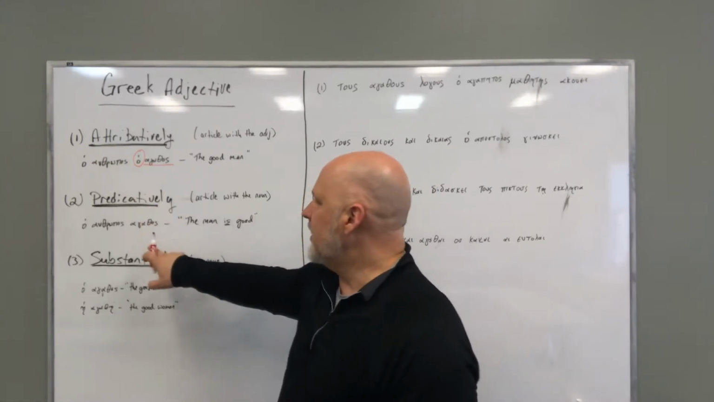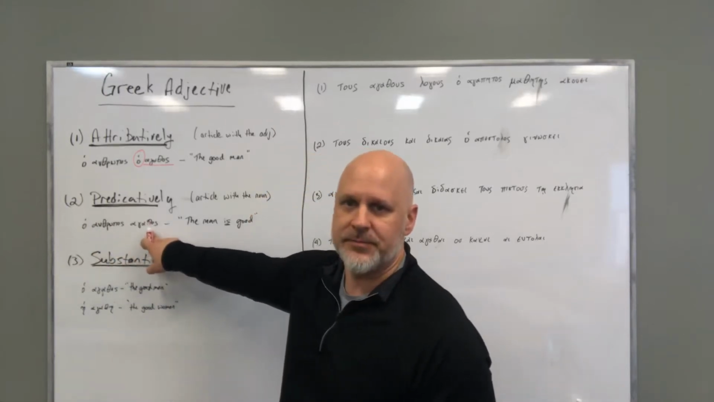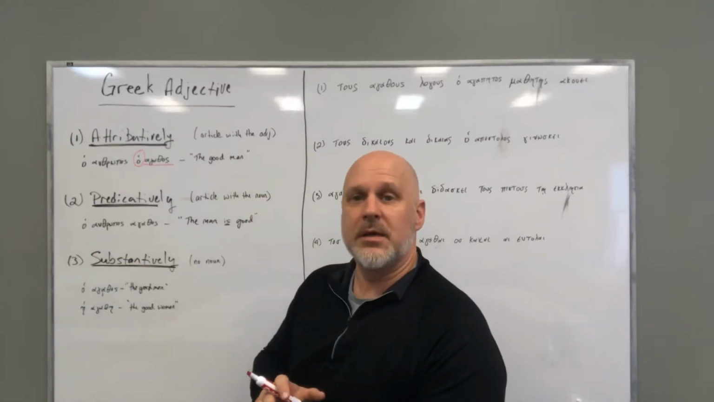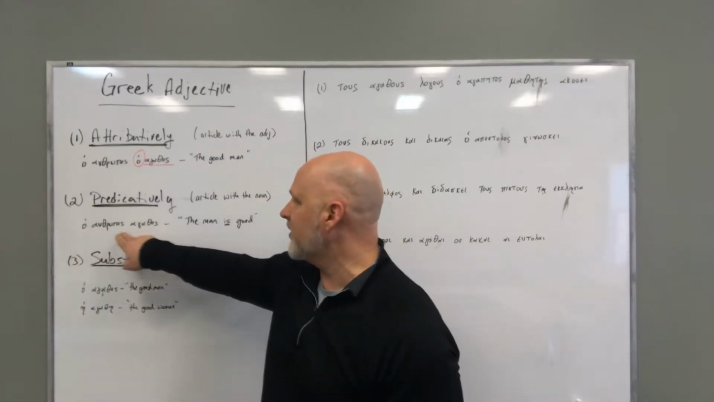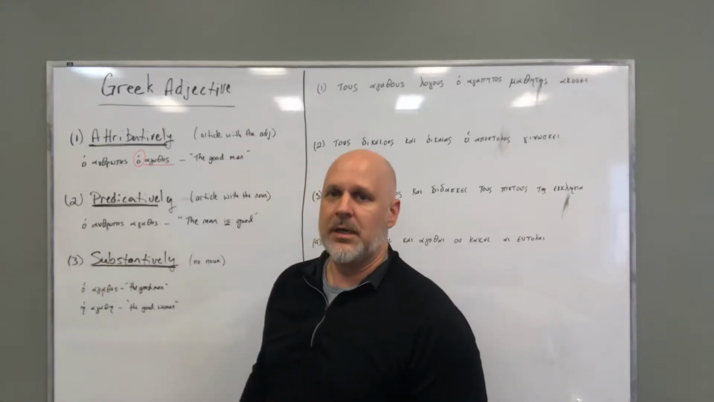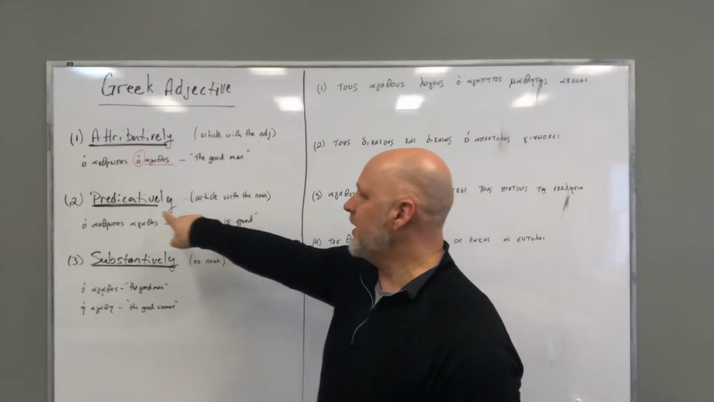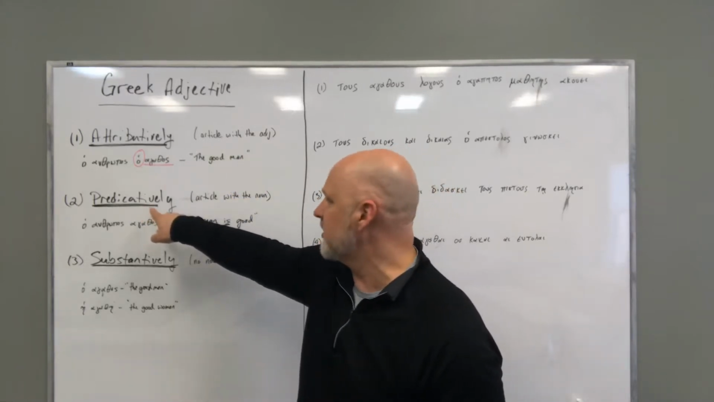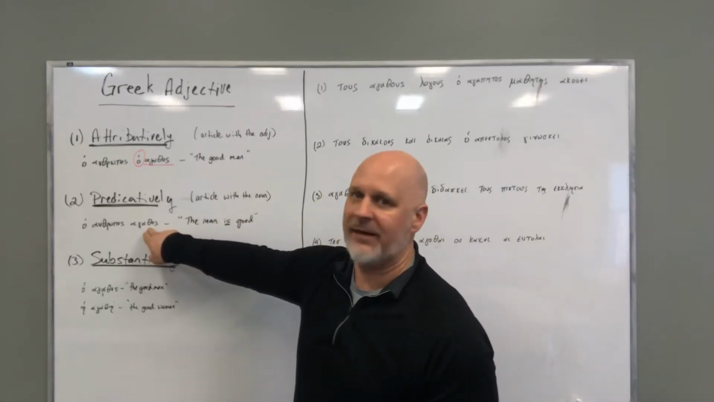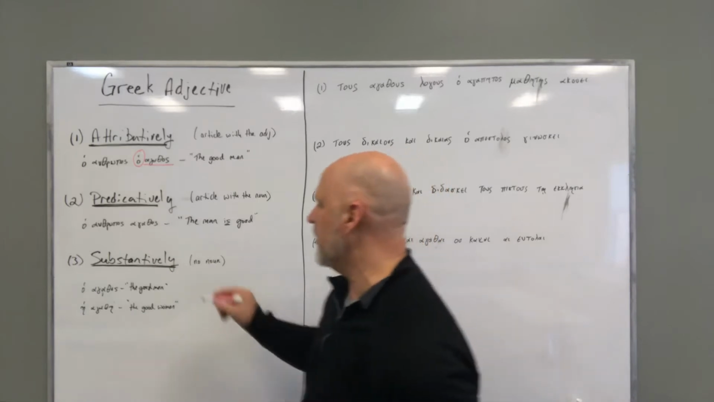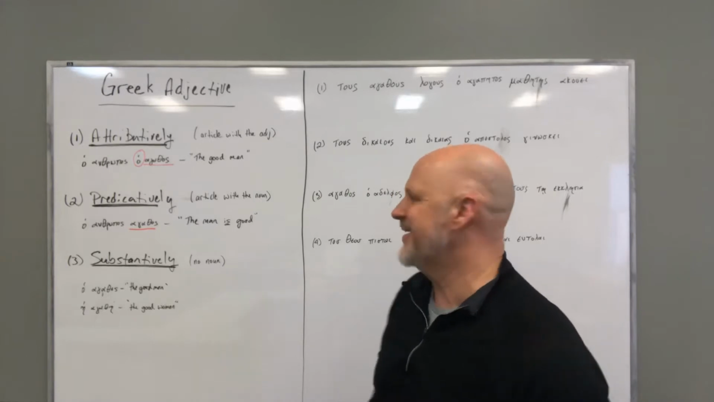If it is used predicatively, then it will be written like this: ho anthropos agathos. It could also be in another order. Agathos could be in front, and it would be written agathos ho anthropos. Now, just like here, the article is with the adjective. If it's used predicatively, then the article is with the noun. The adjective will not have the article. That's very important to note. So the adjective will be article-less, if you will.